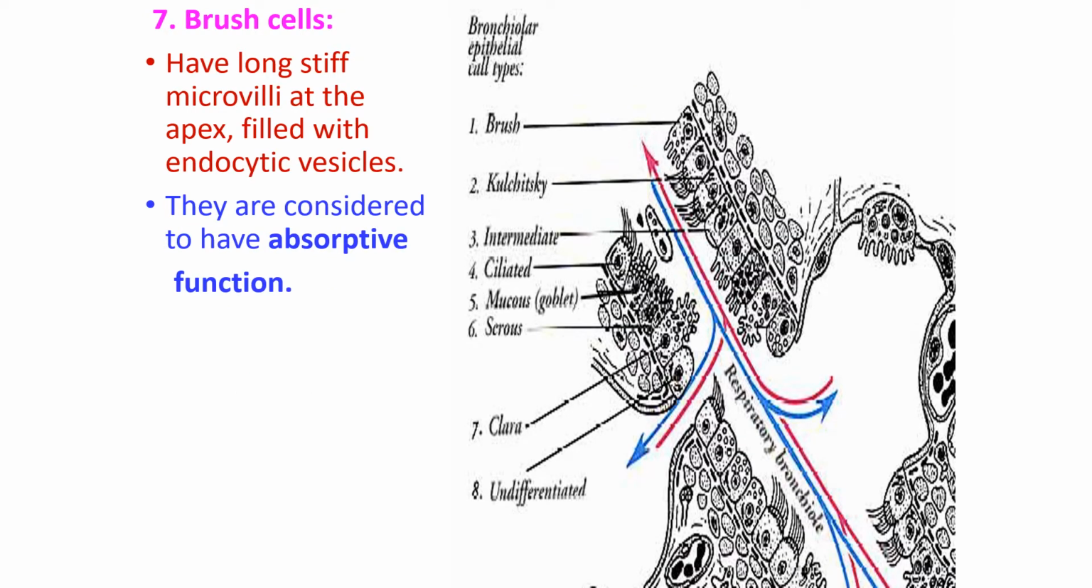Then we have the brush cells. They are chemo-undifferentiated and they are epitheliodendritic. They are a variety of epitheliodendritic type of cells and have long stiff microvilli at the apex, which are filled with endocytic vesicles. Their main function is absorptive, and some are of the opinion they are chemosensitive. They monitor the air quality in the lung. So the brush cells, the epitheliodendritic type, monitor the air quality in the lung.